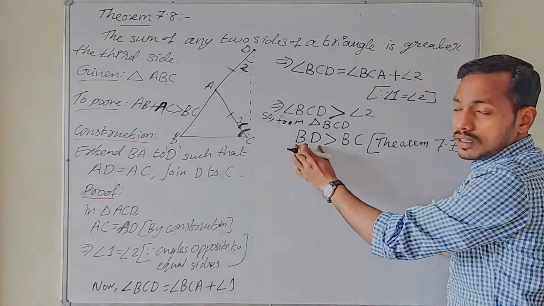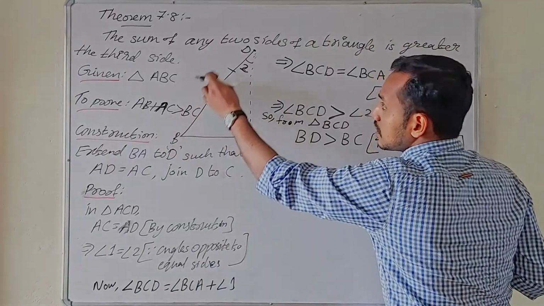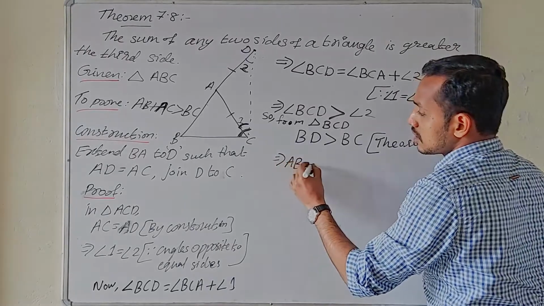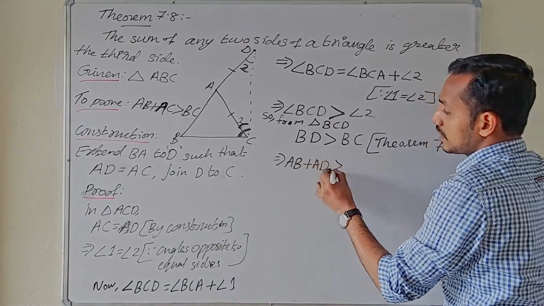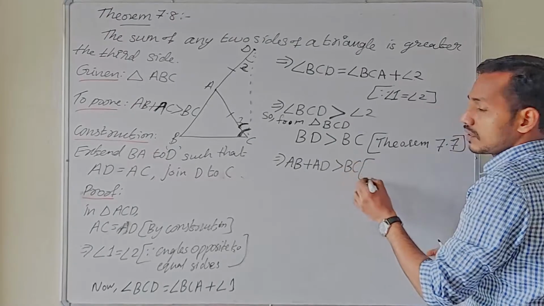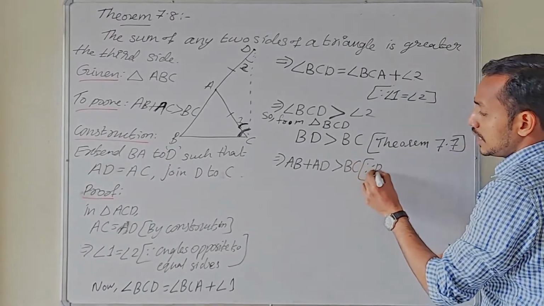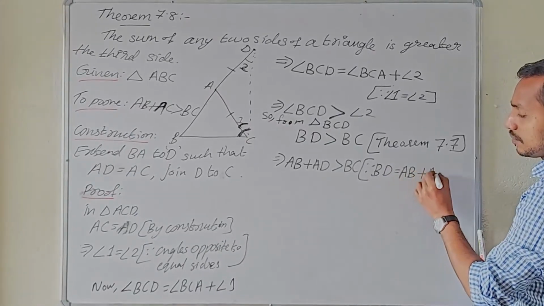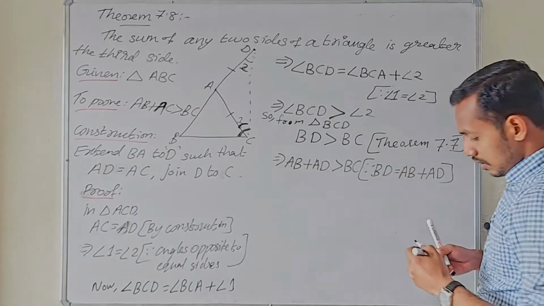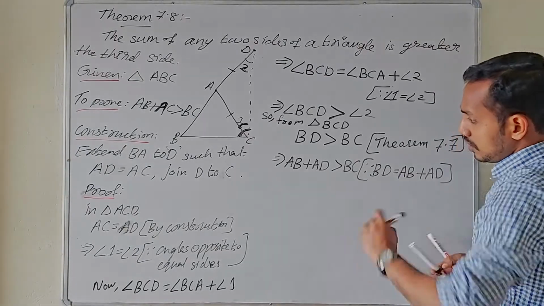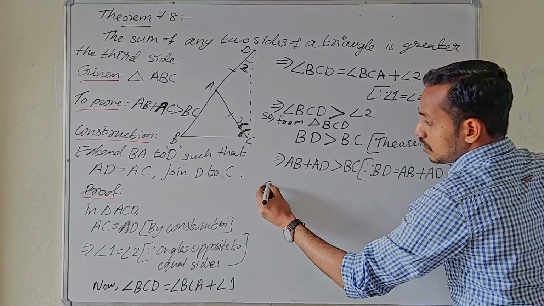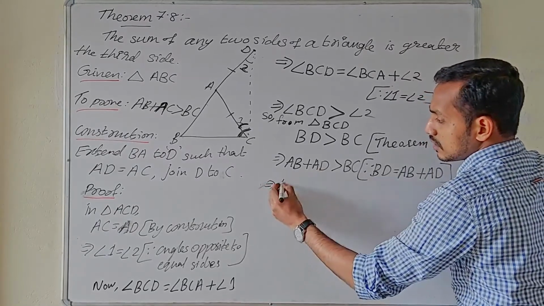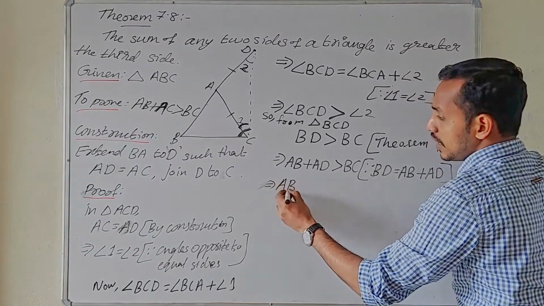And what is BD? BD is actually AB plus AD. That implies AB plus AD is greater than BC. Clear? Since BD is equal to AB plus AD. Also, we can simplify this relation.